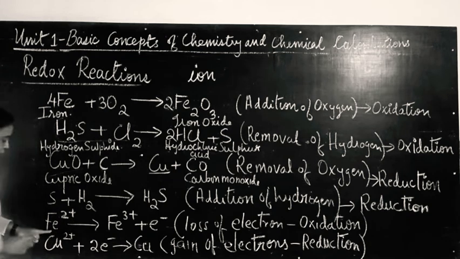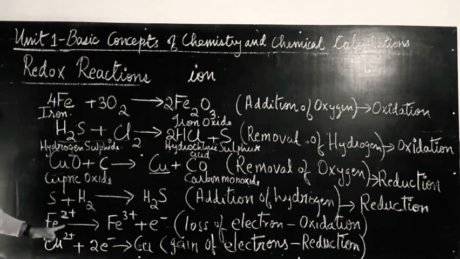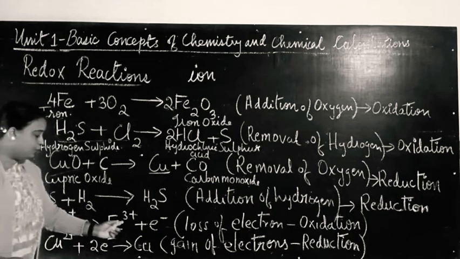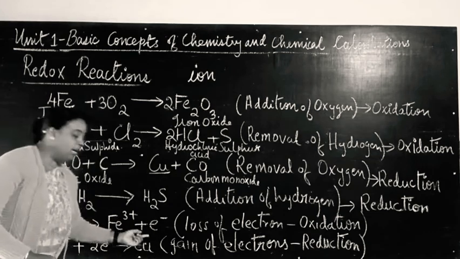So the oxidation state of this ion is 2+. This Fe2+ ion is getting oxidized to Fe3+ ion by losing 1 electron.